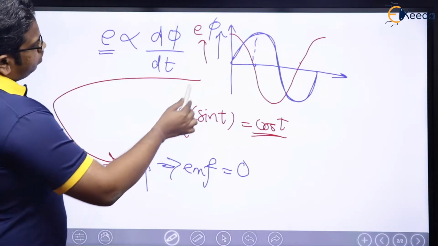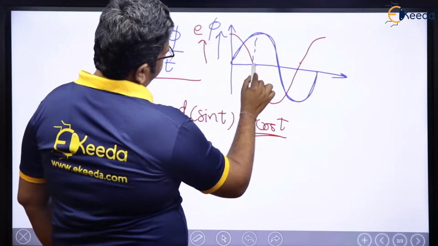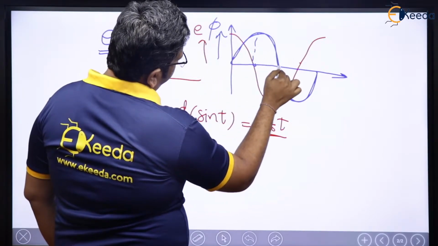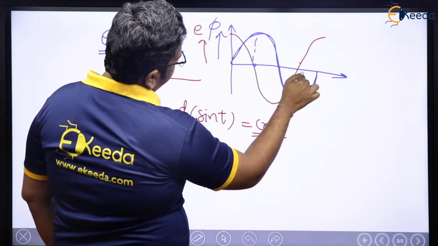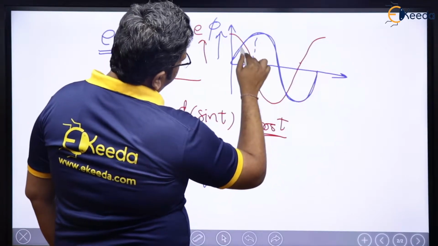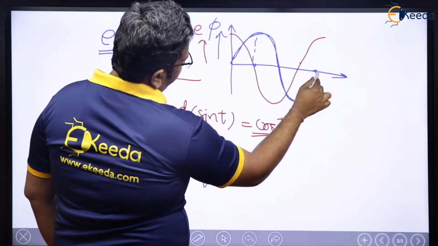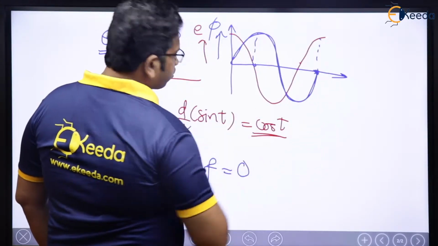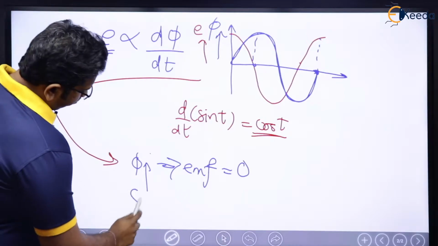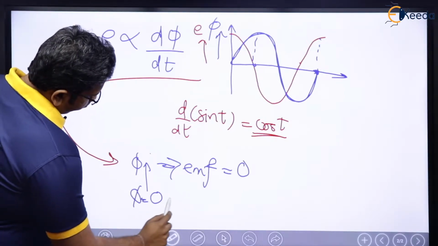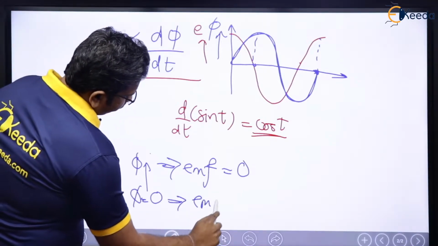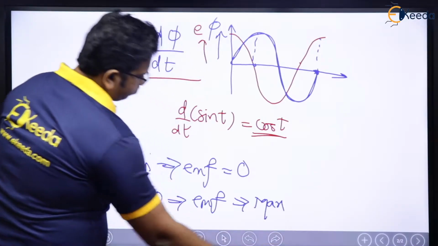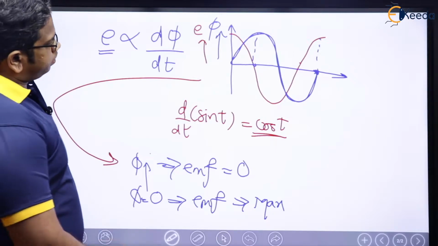And whenever flux is 0, see here, this is flux, here flux is 0, EMF is going to be maximum, red is EMF. So when flux is 0, EMF is maximum. Right? This is, let's say, case 1.